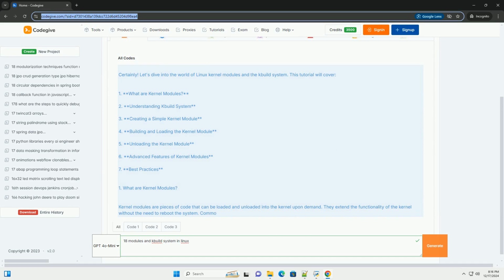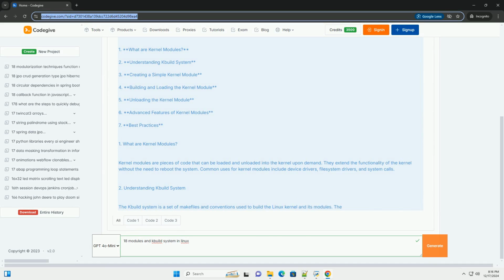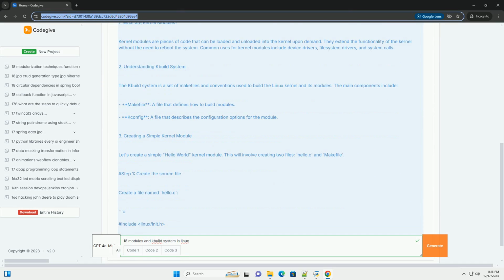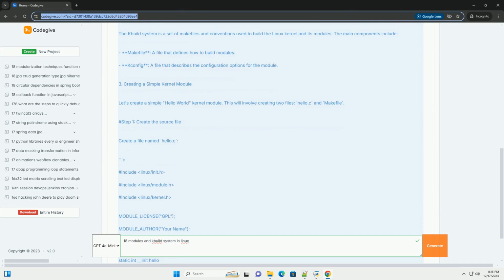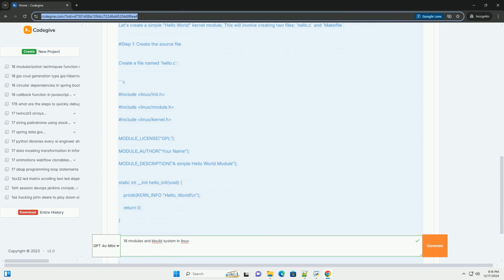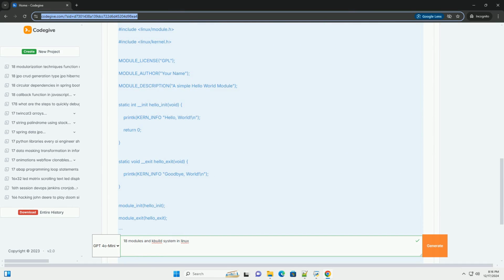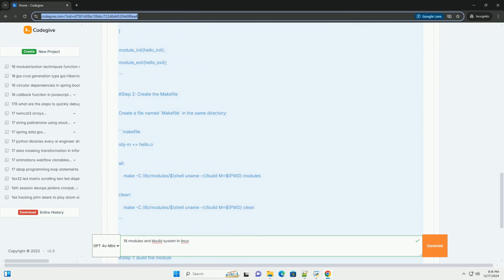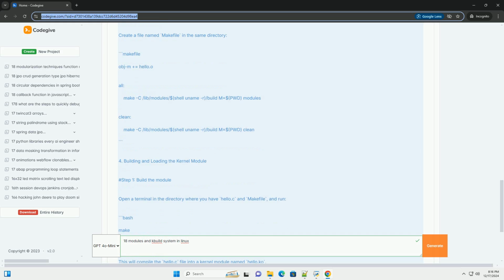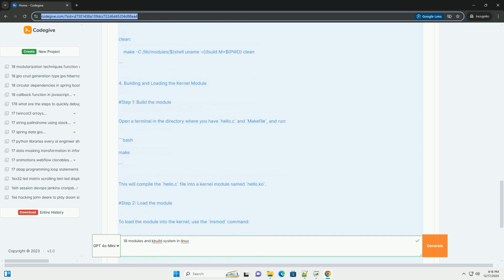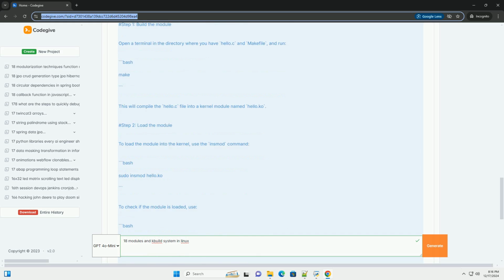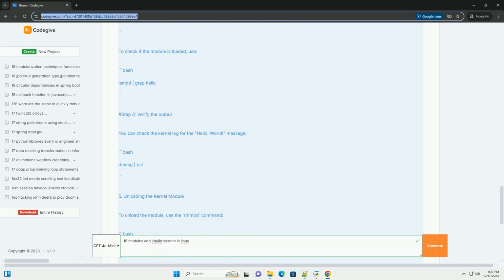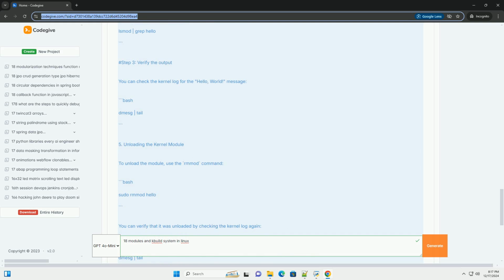Certainly. Let's dive into the world of Linux kernel modules and the Kbuild system. This tutorial will cover: 1. What are kernel modules? 2. Understanding the Kbuild system. 3. Creating a simple kernel module. 4. Building and loading the kernel module. 5. Unloading the kernel module. 6. Advanced features of kernel modules. 7. Best practices.